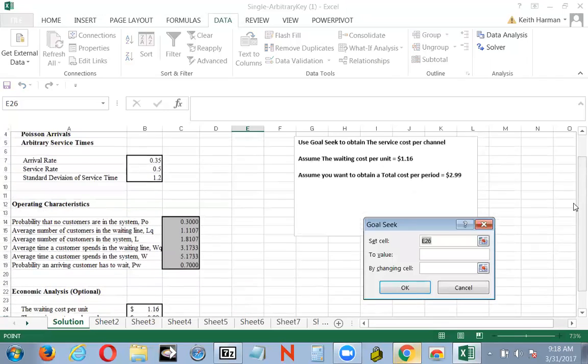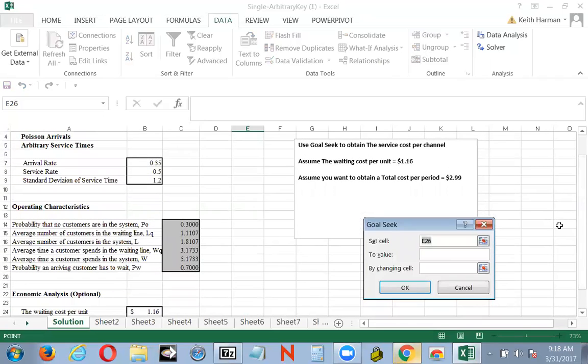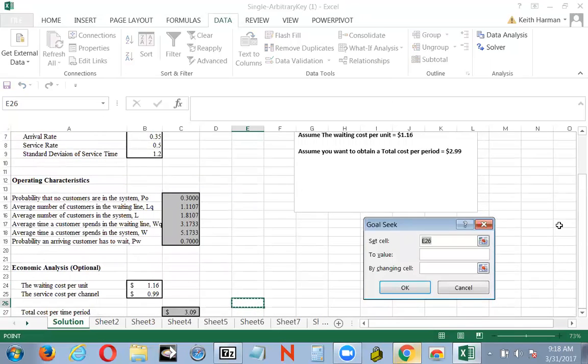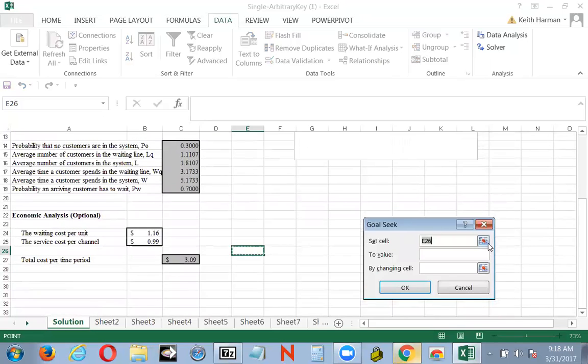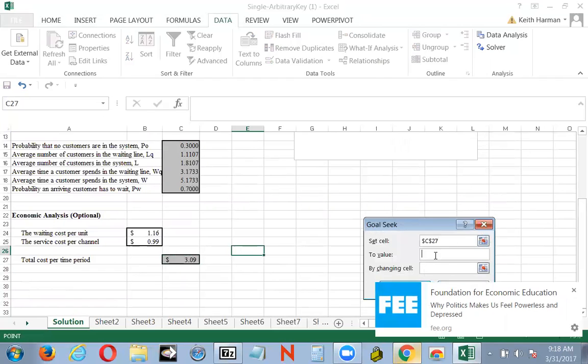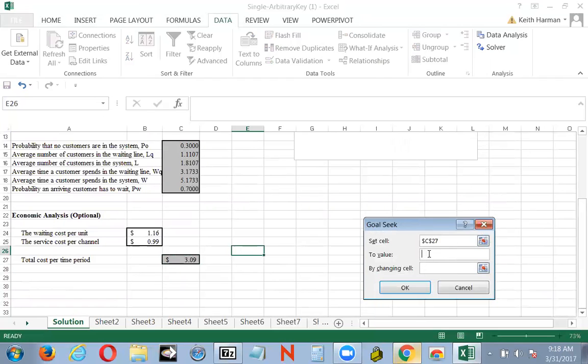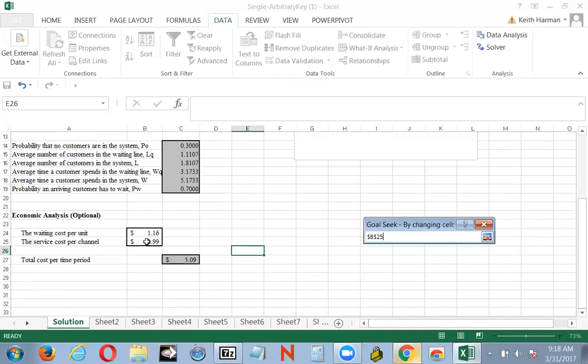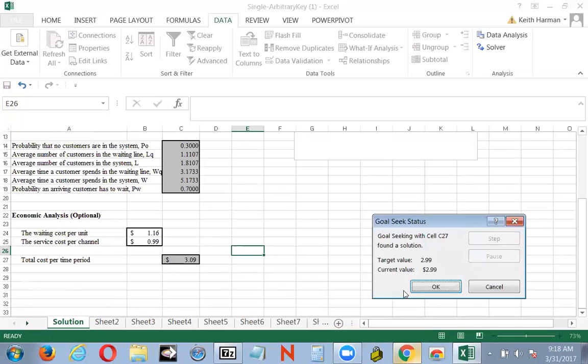Okay. And we want to set the service cost per channel. We're going to assume the waiting cost per unit is $1.16. Okay, we've got that. And so we want to set the total cost per period to $2.99. So we'll click on cell C27, and then we want that to be 2.99 by changing the cell here, B25, and we'll run the goal seek.